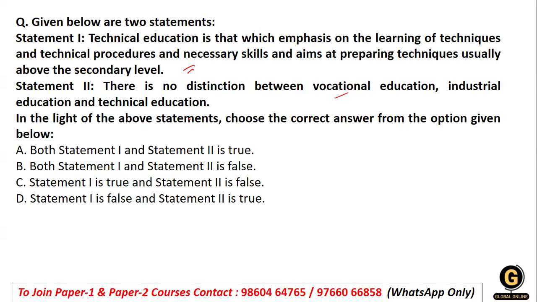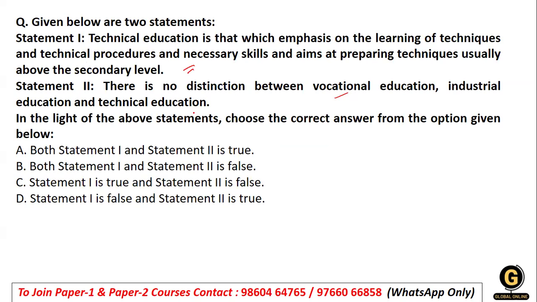So looking at these concepts, what do we understand? What does this concept talk about? Looking at both the statements, when we talk about technical education, the emphasis is on learning of techniques, and obviously that is right, if it emphasizes learning the techniques not only of science but also of all related subjects.